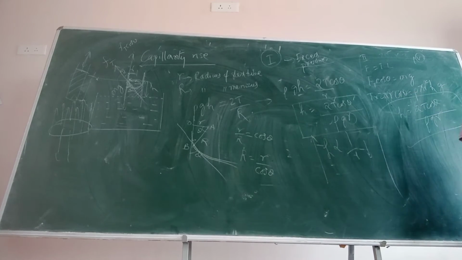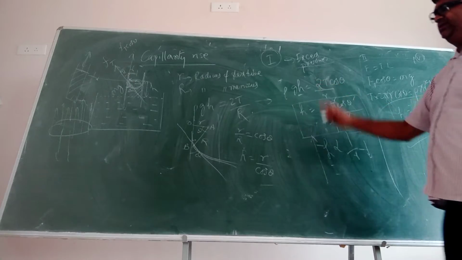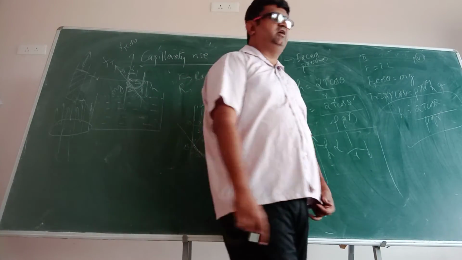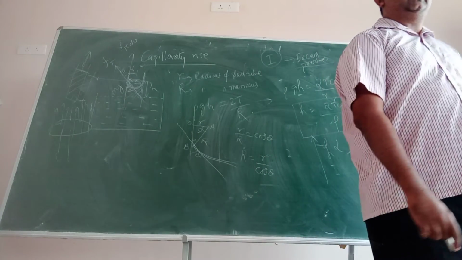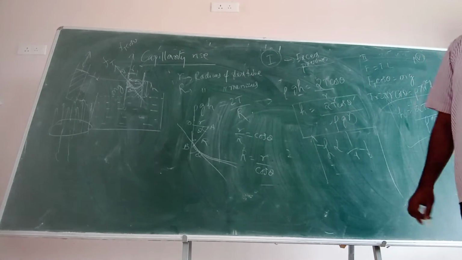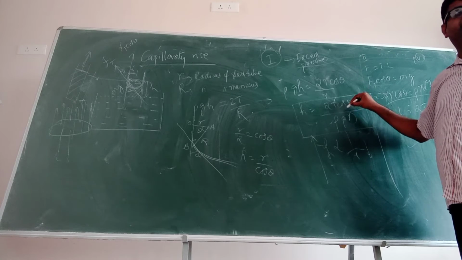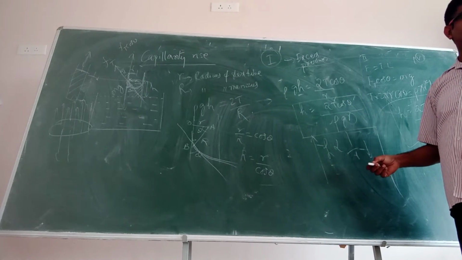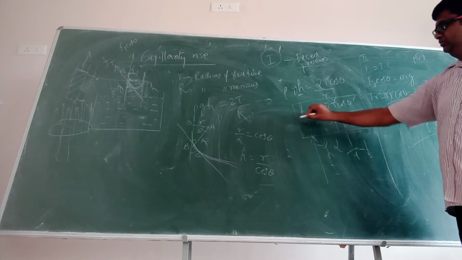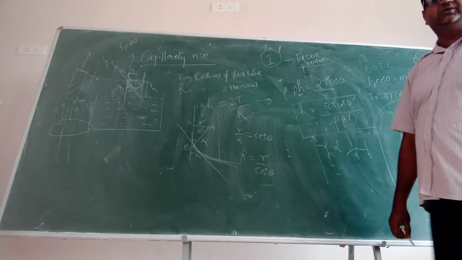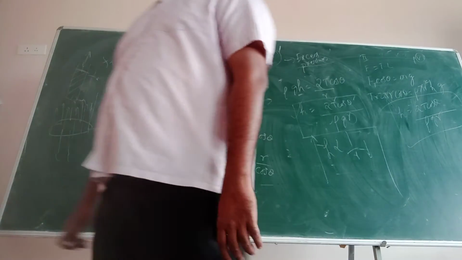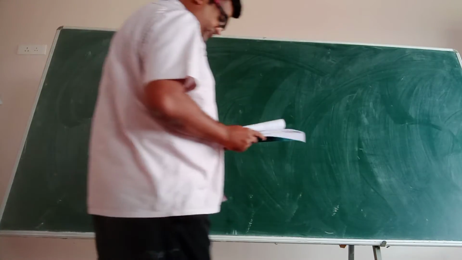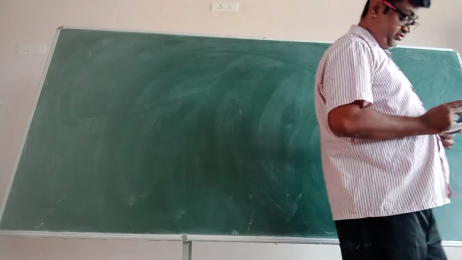Same you got. This is the second method to calculate the capillarity rise. This derivation also is important. Many times it is asked. Whichever you are comfortable with, that you understand. The important thing is this equation. If theta is 0, it becomes 2T by rho g r. Okay? So you need to remember this expression for your problems, numericals. Page 43. Look at that illustration.